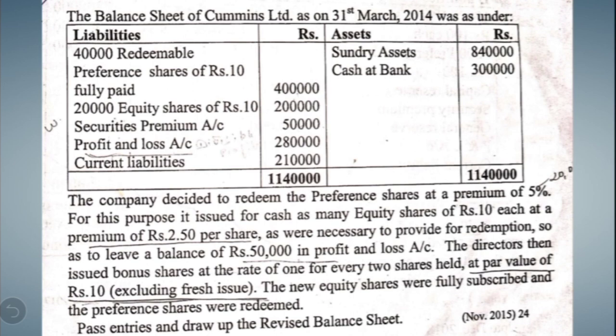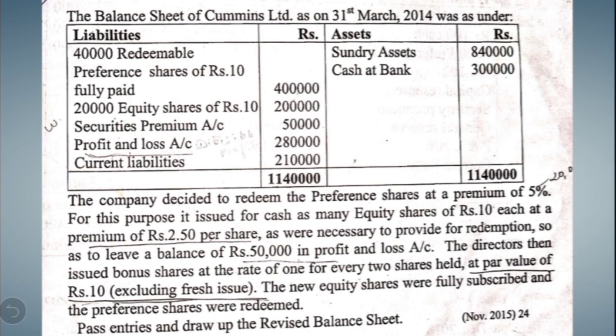The directors then issued bonus shares at the rate of 1 for every 2 shares held at par value of rupees 10 excluding fresh issue. The new equity shares were fully subscribed and preference shares were redeemed. Pass entries and draw up the revised balance sheet.